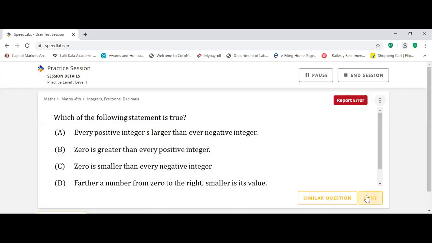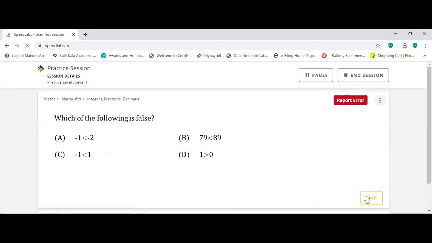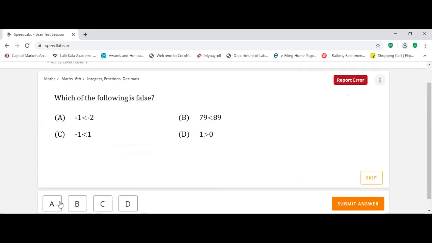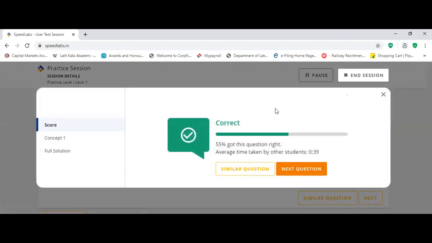Now the next question. You have to keep on practicing. Which of the following is false? -1 is greater than -2. -1 is less than -2. 89 is greater than 79, it is correct only. 1 is greater than 0, it is also correct only. 1 is greater than -1, it is also correct only. So A option is what? False. You just click here. Submit your answers. Okay, correct only.